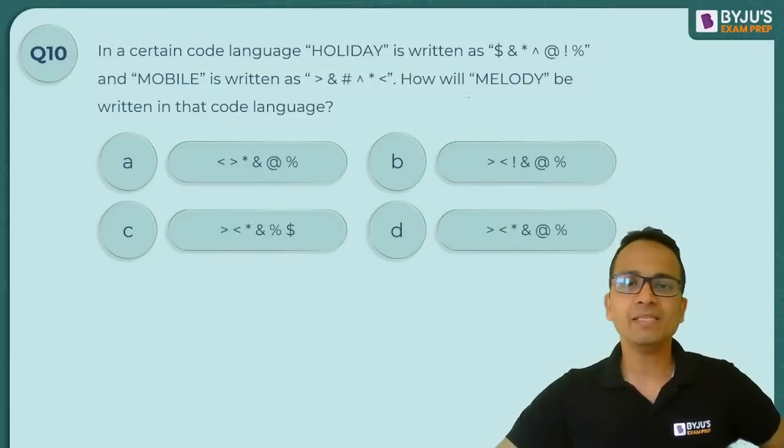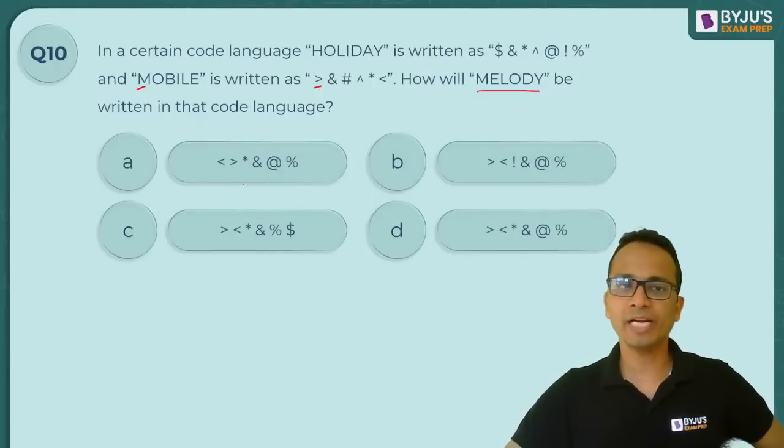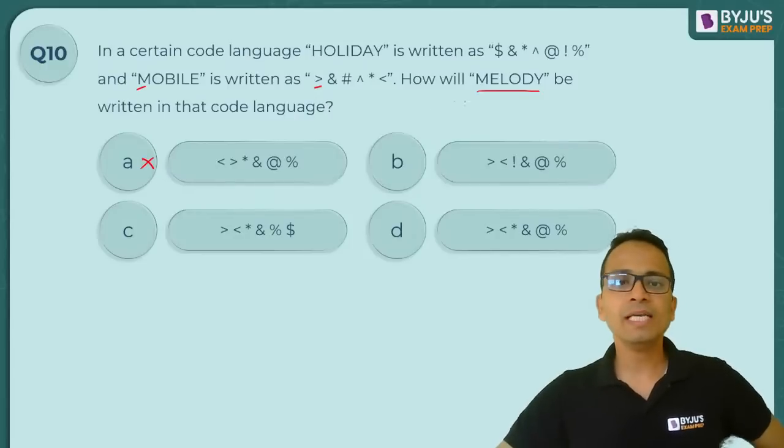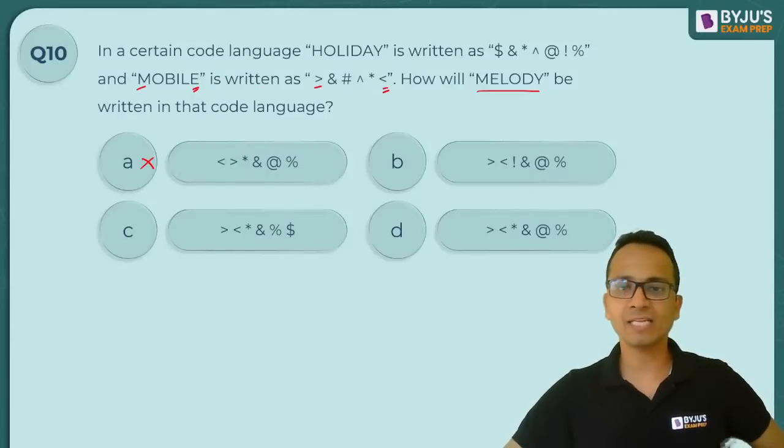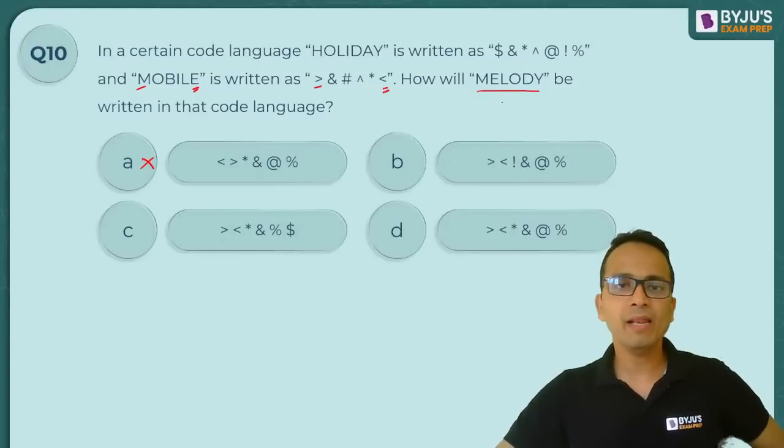So melody, let's start with this. Melody, M, I need M. M का symbol क्या है? Greater than. So my answer should start with greater than sign. So option A is eliminated. Okay. E is less than. So greater than के बाद less than का sign आना चाहिए, which is already there in the remaining three options. L, holiday में L है, it is star. So greater than, less than and then star, option B is eliminated because of this.